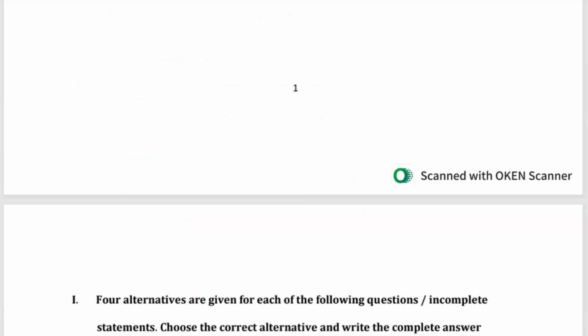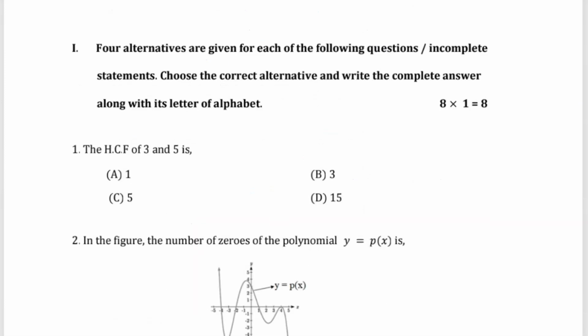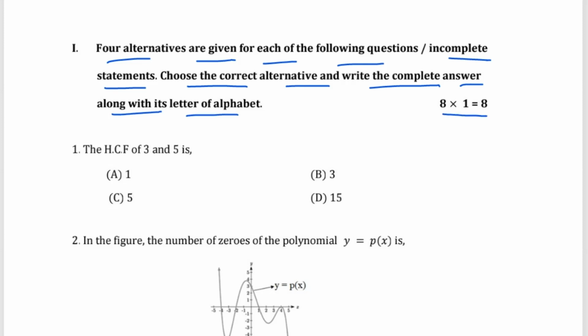So here we will move on with the first main. What is the first main? Four alternatives are given for each of the following questions or incomplete statements. Choose the correct alternative and write the complete answer along with the letter of the alphabet. So here you have 8 questions, 1 mark each, and those will be options. That is, we have to select the correct option.